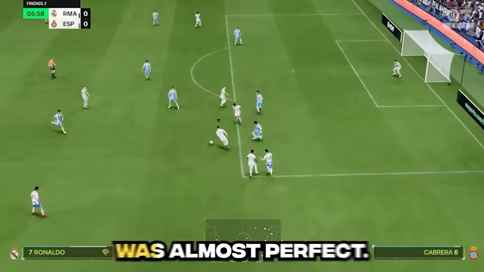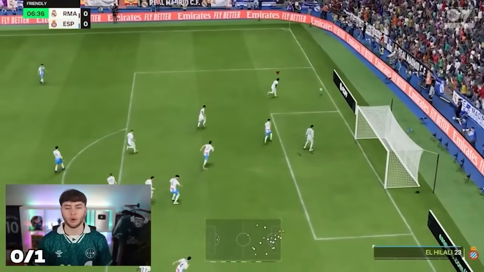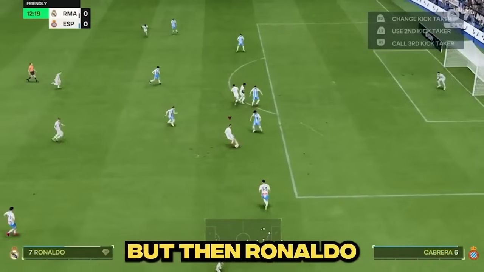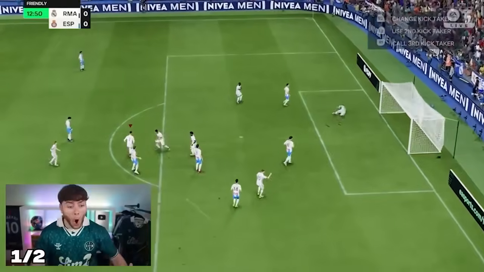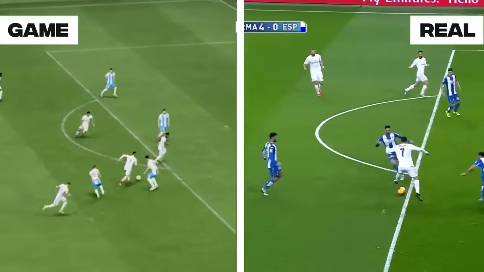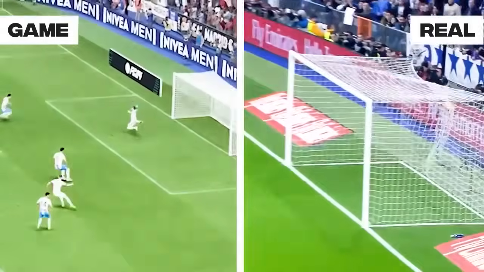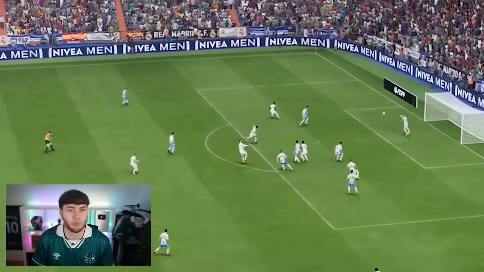And our first attempt was almost perfect. We just couldn't score. Oh my god, that was actually pretty decent. But then Ronaldo did this. Please! Oh my god, he's so good! The only problem is I did a ball roll. But, I mean, everything else was perfect apart from the ball roll. So, you can't alter the past, but you can change the future.